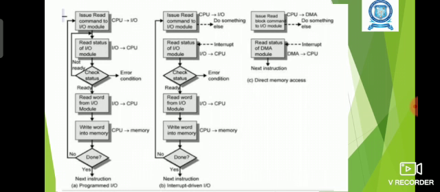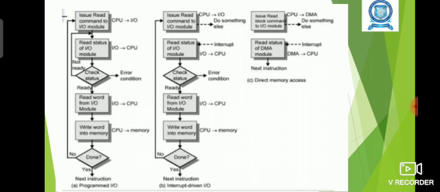By checking the status, the CPU comes to know whether the device is ready or not. If the device is not ready, the CPU will wait for the device. If the device is ready, the CPU will perform the data transfer with the particular input output device.